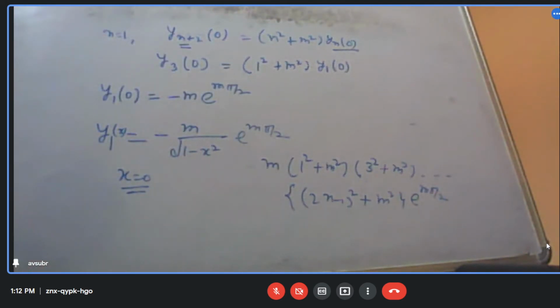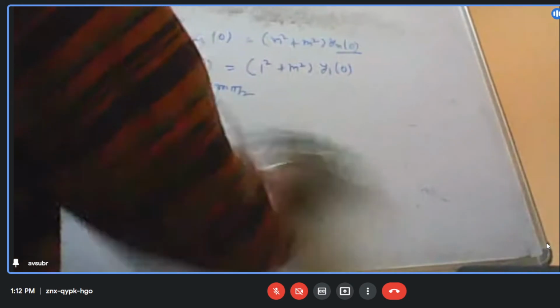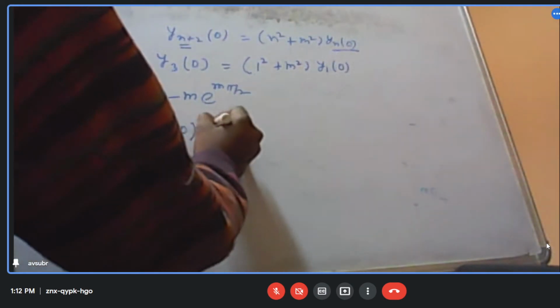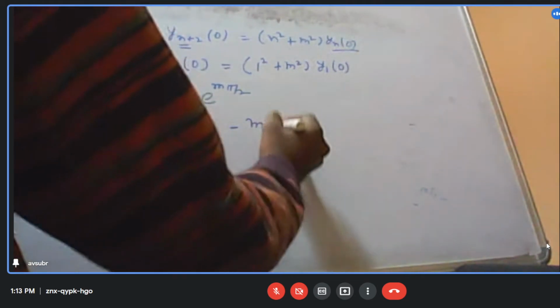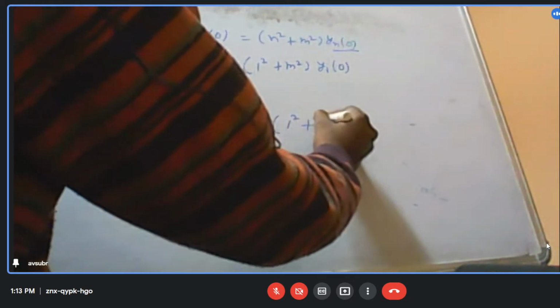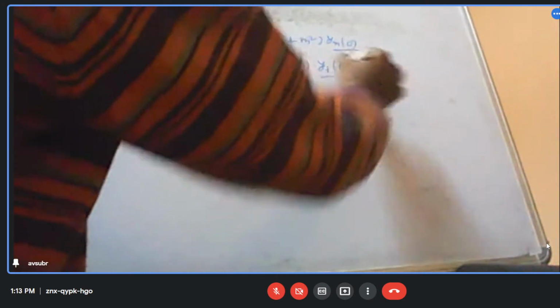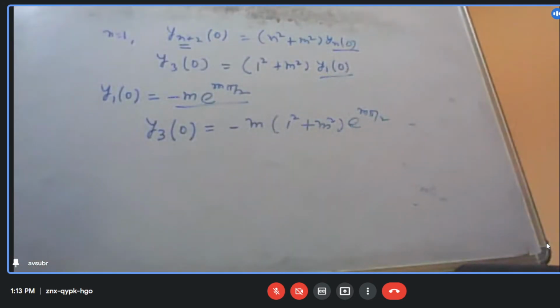This is what will come, right? So now I can write y3 at x equal to 0 as minus m (1 square plus m square) e to the power m pi by 2. In place of y1 we put this.